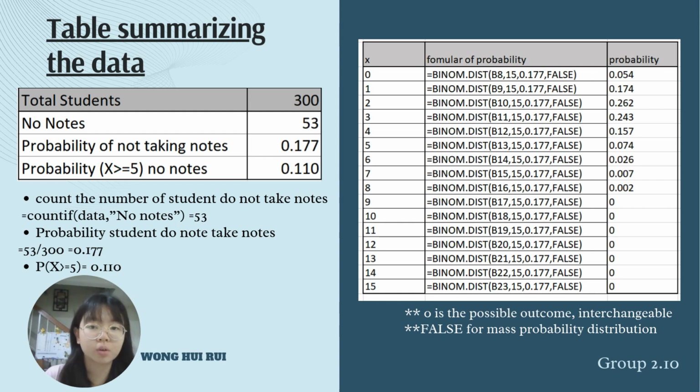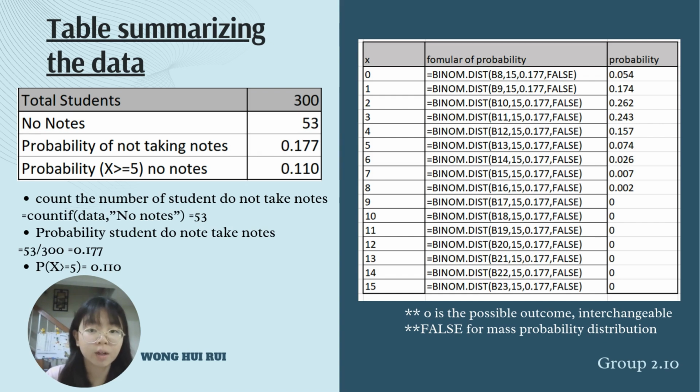To answer question 2, first we have to count the number of students who do not take notes. So we use the command COUNTIF. In Excel, we type equal COUNTIF with data. So refer to the column of notes, and we type "no notes", and the answer will be 53. Then we calculate the probability students do not take notes. So simply just divide 53 by 300, equal to